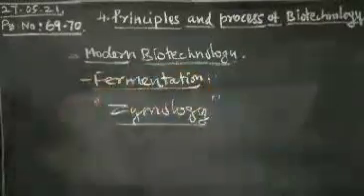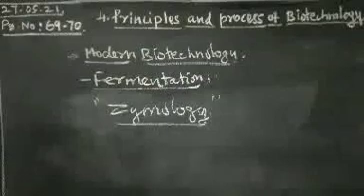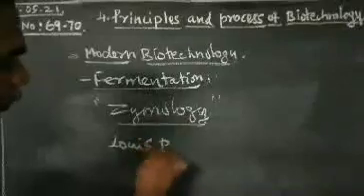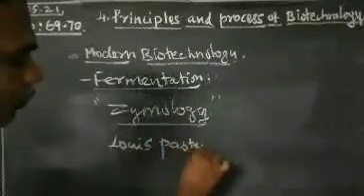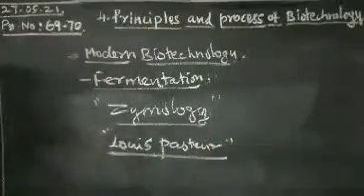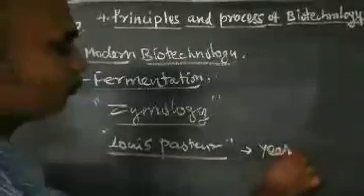The French chemist Louis Pasteur demonstrated the fermentation process in the microorganism yeast.